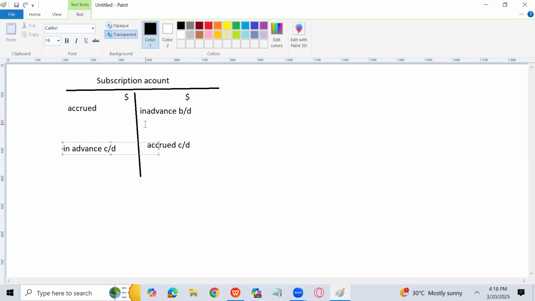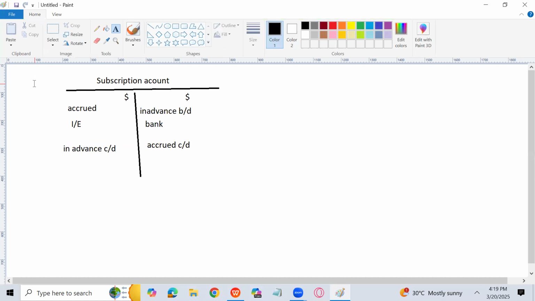Now the amount which we have received as subscription, which is the bank figure, I will write here. And the difference will come with the name income and expenditure account. Always remember, you can't write I/E in the paper. You have to label it fully with the proper name, income and expenditure account. I am just using the abbreviation. You can't use abbreviation. The examiner is tough, and cuts marks for no reason.